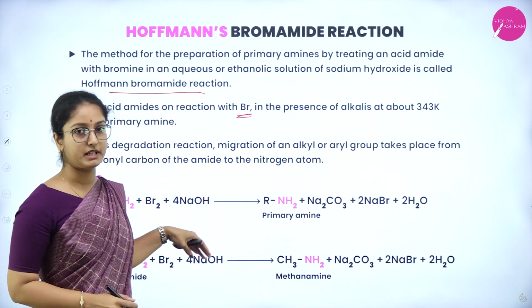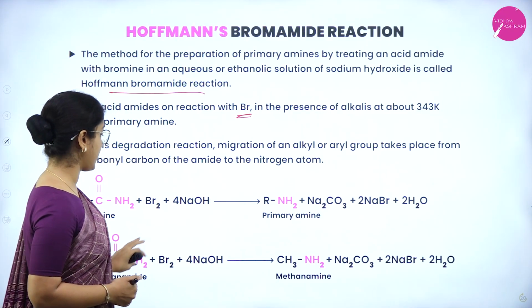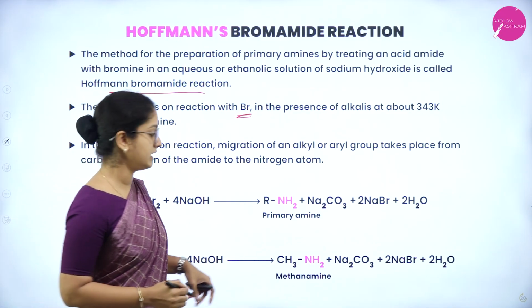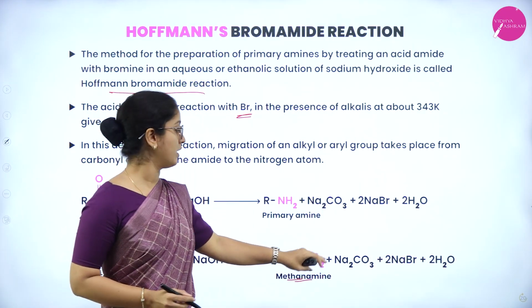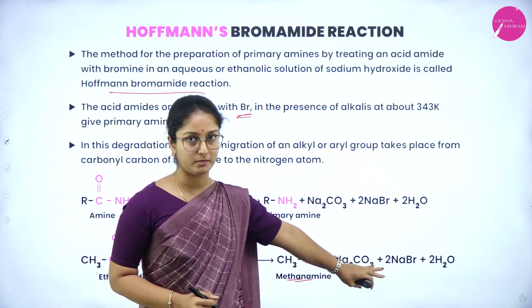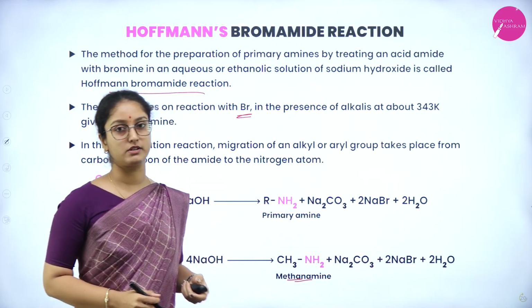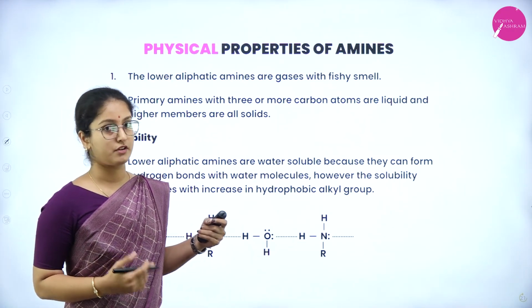Let us see the same reaction by taking the example of ethanamide, wherein when it reacts with bromine and strong alkali, it produces methanamine, that is CH3NH2, with sodium carbonate along with sodium bromide and water molecules as byproducts. Next, let us see about physical properties of amines.